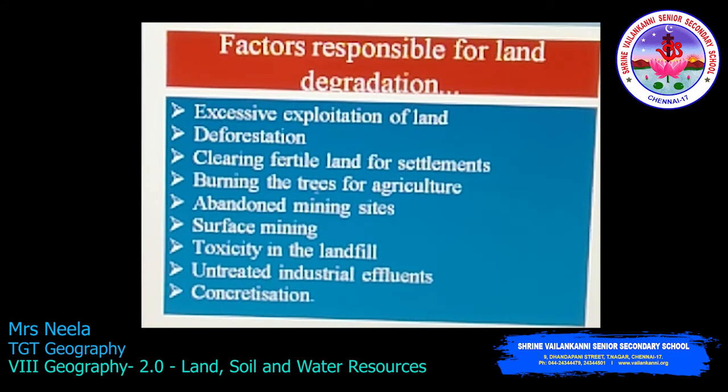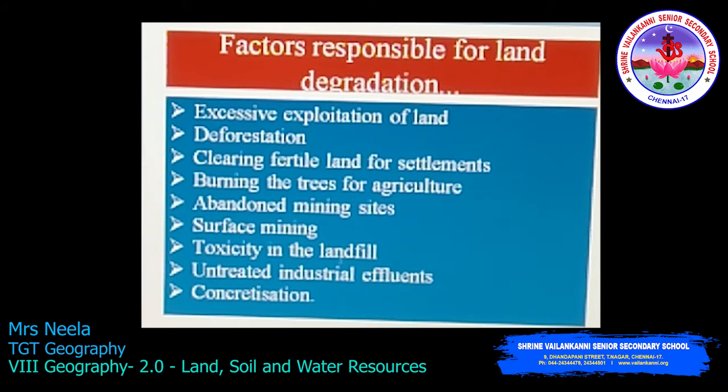Yes, they burn the trees, get the area and then do agriculture. Abandoned mining sites. The mining has been done in that area and they left it abandoned. They did not make it usable for the future generation. So the abandoned mining sites are very, very dangerous. And also surface mining.